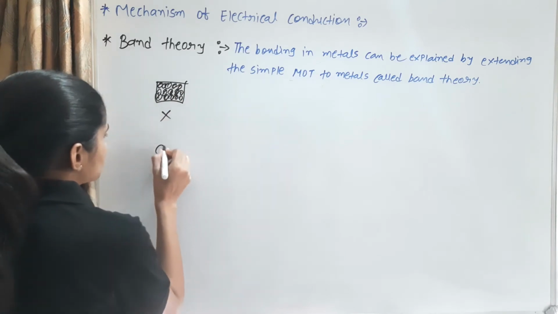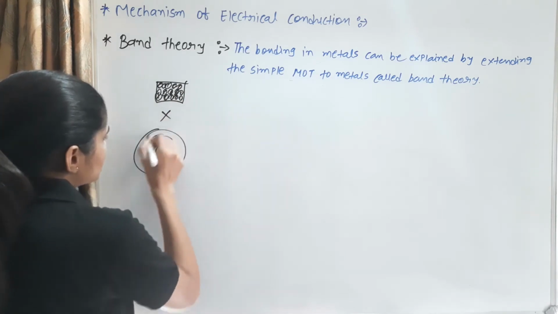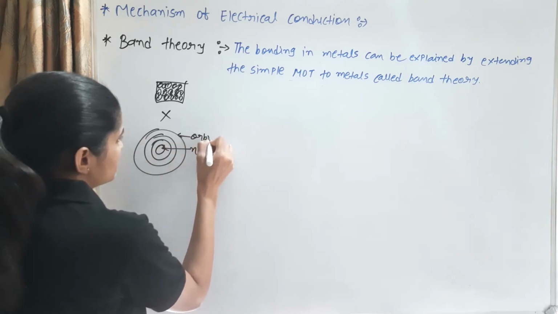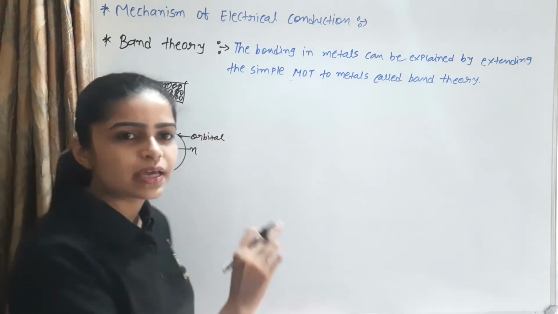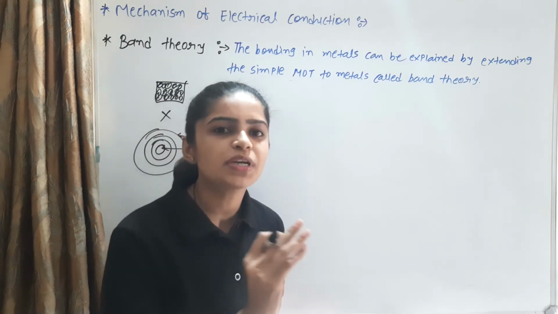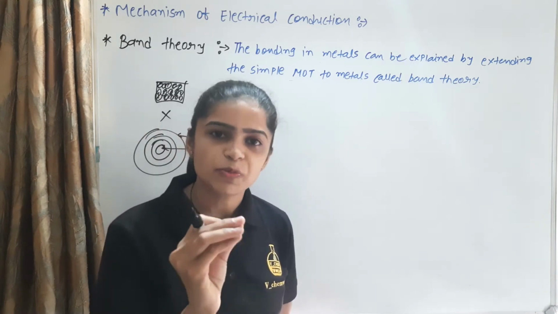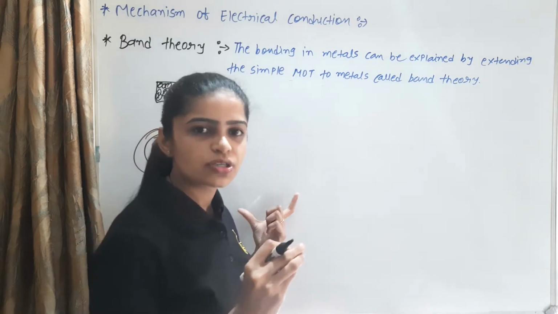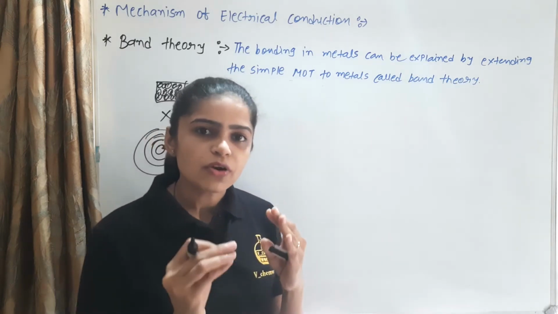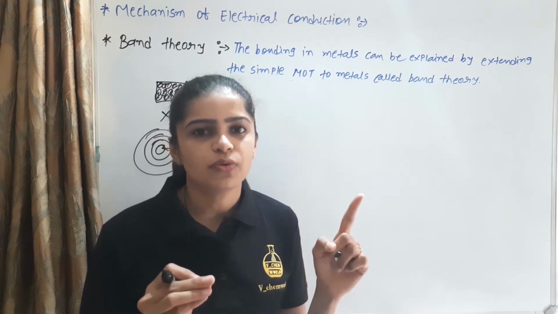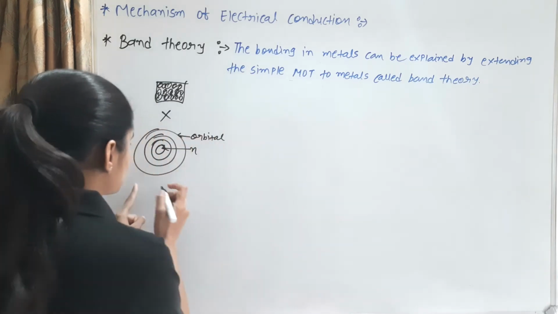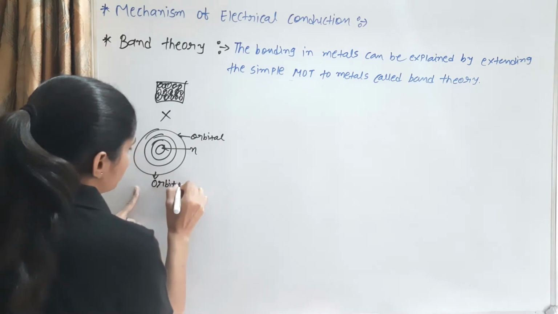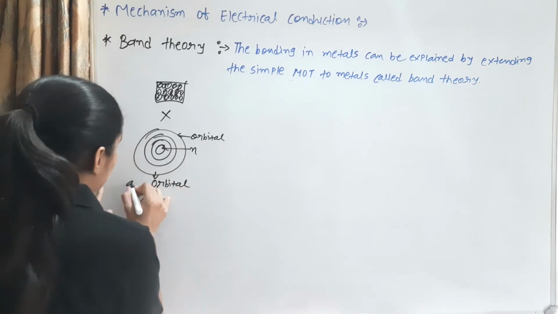We know about the structure of the atom. In the structure of the atom, this is the nucleus and these are the orbitals. The nucleus has neutrons and protons, and the orbitals have electrons. Protons have positive charge and electrons have negative charge. So this is the structure of the atom. We know that the atom has an atomic orbital. For example, this is the orbital of the atom. It is known as the atomic orbital.